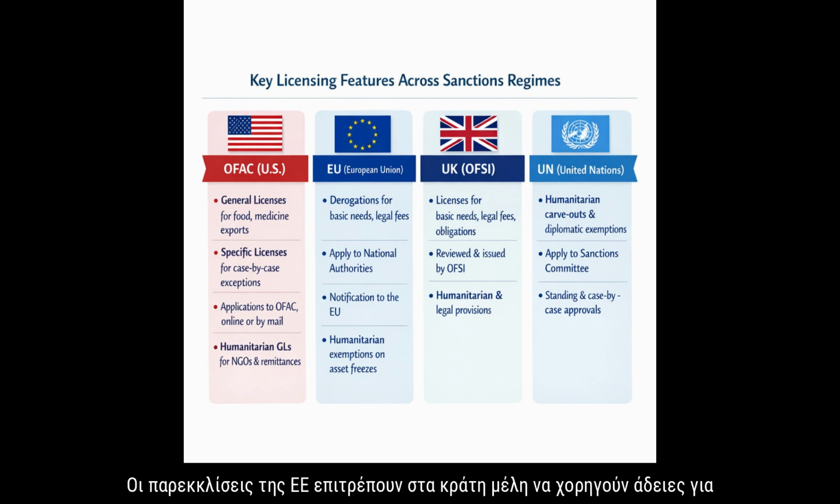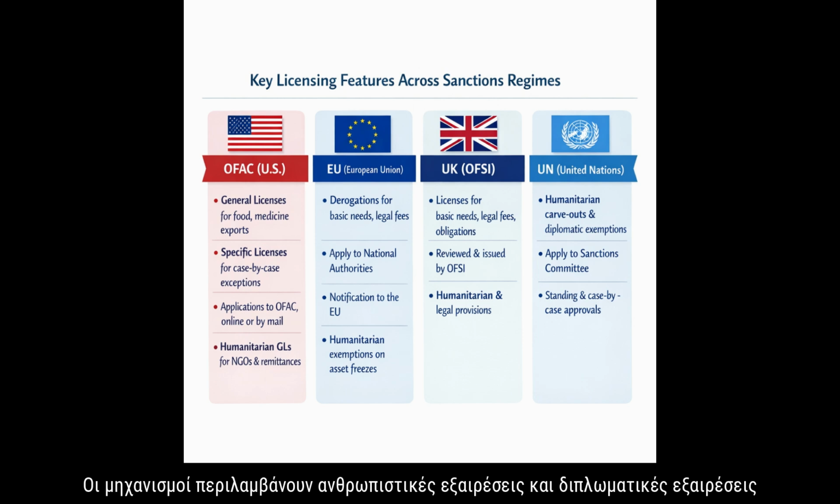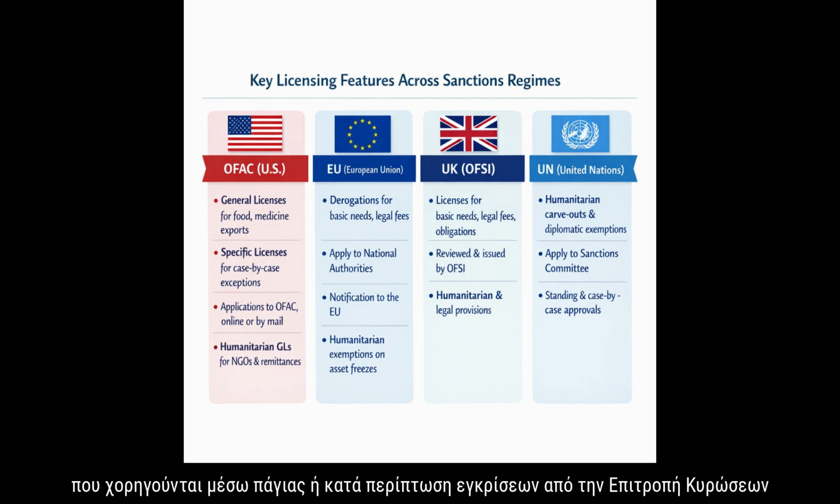EU derogations allow member states to grant licenses for basic needs, legal fees, or humanitarian aid, with EU notification. UK OFSI provides licenses for basic needs, emergencies, and legal purposes via application to OFSI. UN mechanisms include humanitarian carve-outs and diplomatic exemptions, granted through standing or case-by-case approvals by the Sanctions Committee.